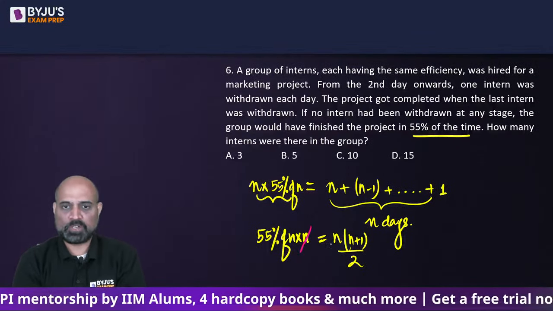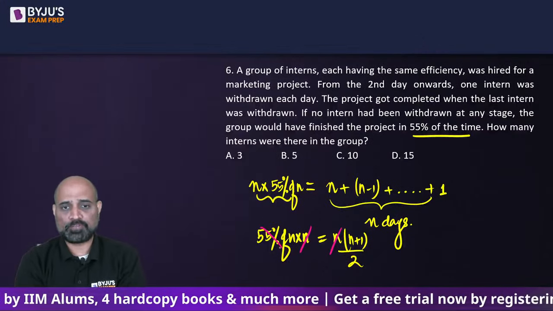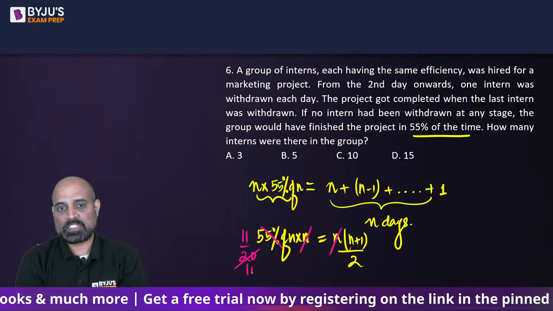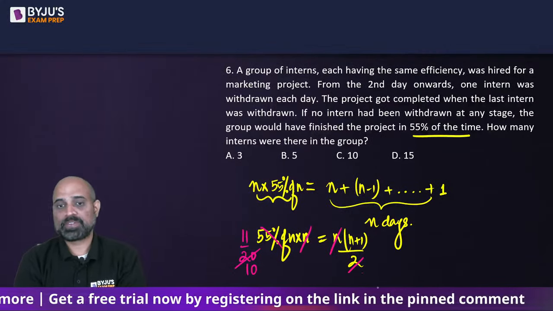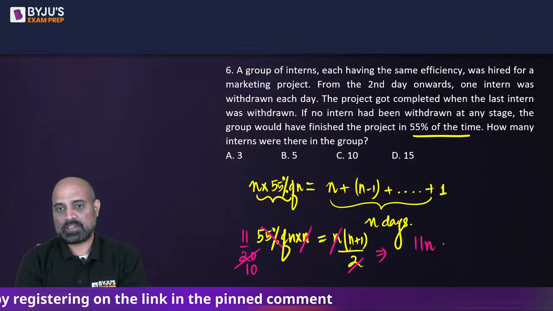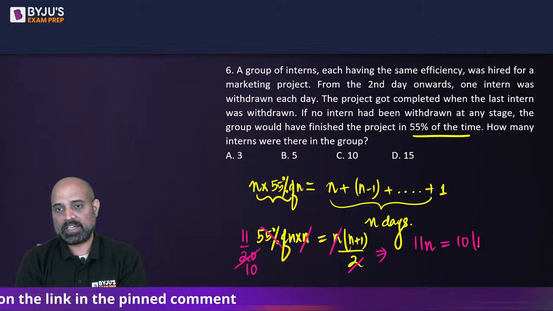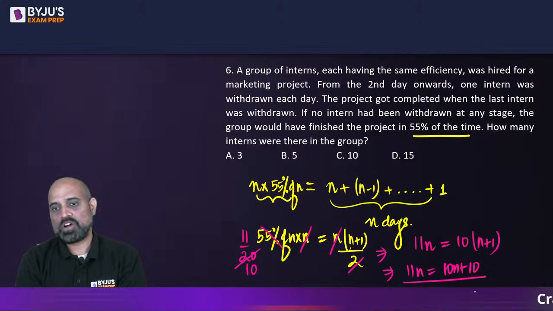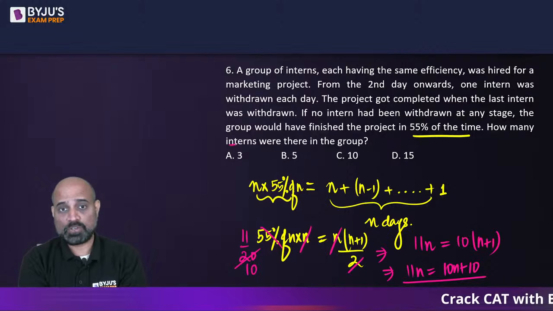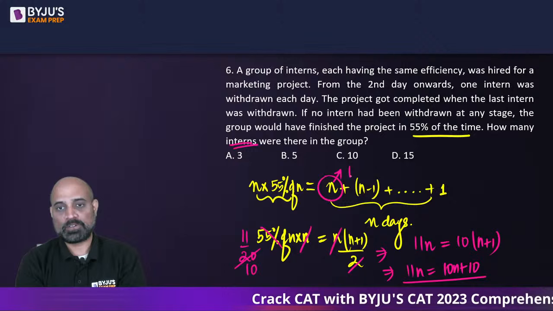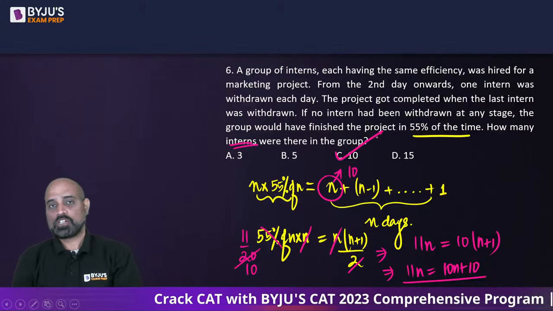Do not be worried about the quadratic because n will be gone, and 55% can be written as 11 upon 20. This 20 becomes 10 and this 2 goes away. So we will have 11n is equal to 10 times n plus 1, or this will give us 11n is equal to 10n plus 10, or we will have n is equal to 10. Since the question asked is how many interns were there, हमने मान लिया था कि वो n की वैल्यू है जो 10 आएगी. So C is our answer.